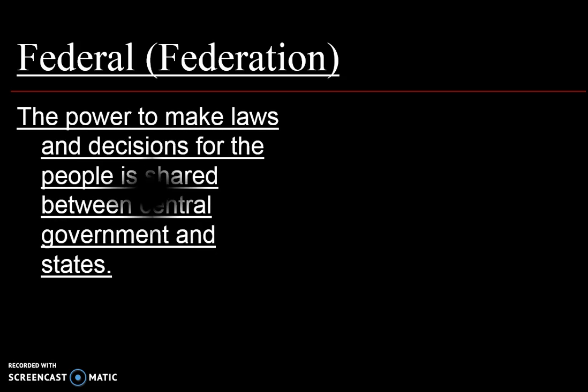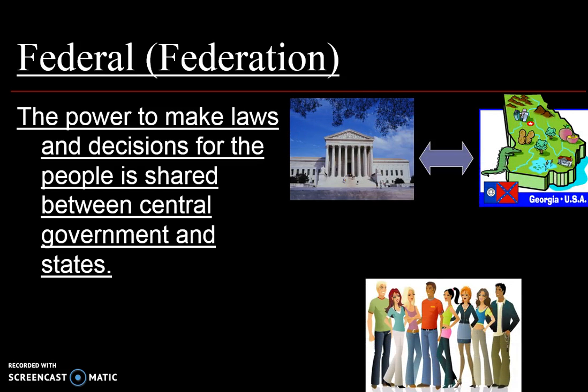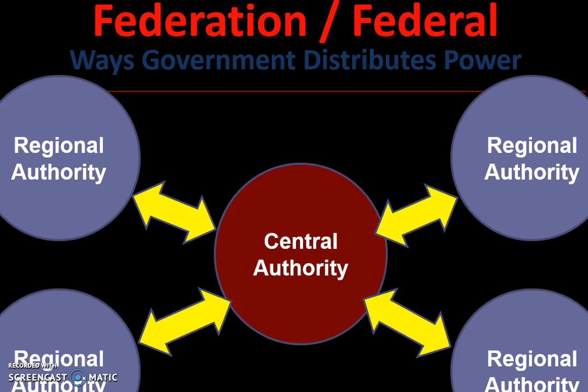Federal or federation is power that rests between the central government and the states. So it is shared and divided. You got states that have some power. You also have the central government that has power. And you see the arrow here going back and forth because power is in both places. It's spread out and divided and shared. Okay, and that gives you a picture of federal. You see the power structures or the power bubbles are pretty much the same size because the central government can't go and take over. All the power is distributed and shared between the central government and the states.